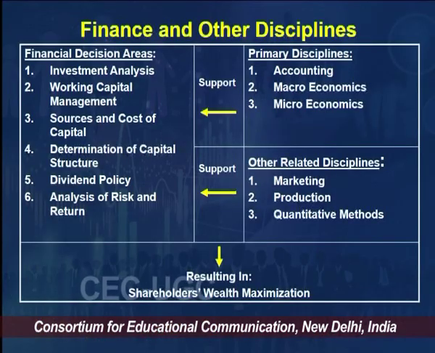Micro level economics rules, so many of them, and at the macro level many more economic theories and concepts are applicable, and they are adopted by the finance guy and used in financial management as processes, as techniques, right. So this is primarily the accounting, micro and macroeconomics area.